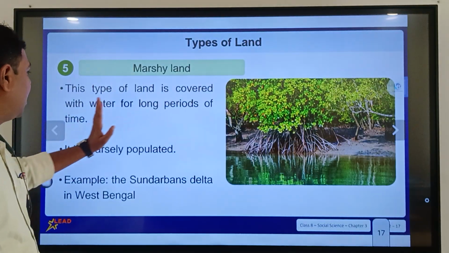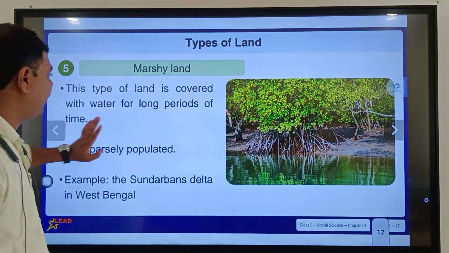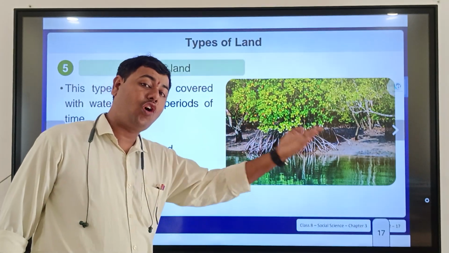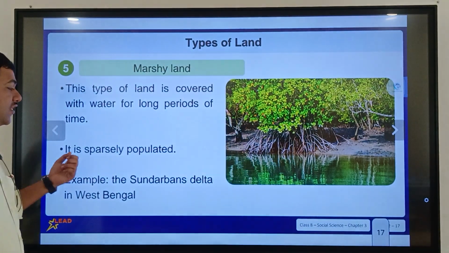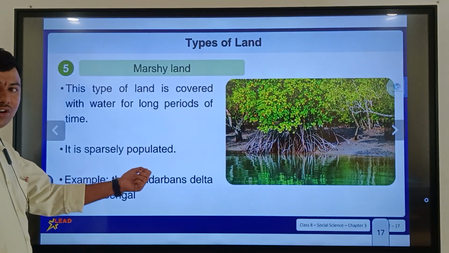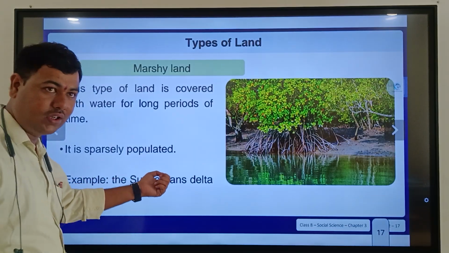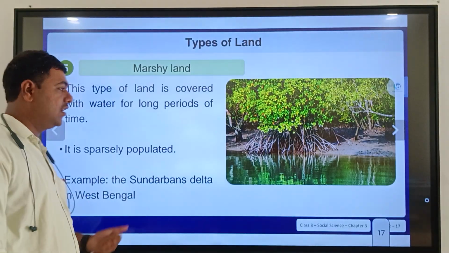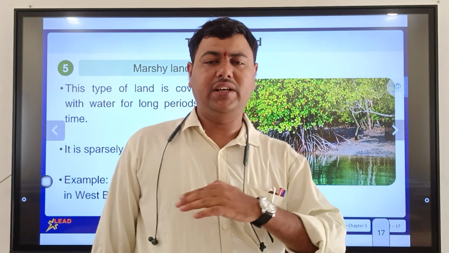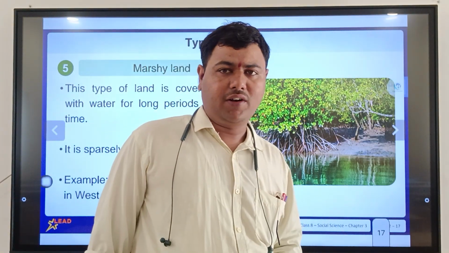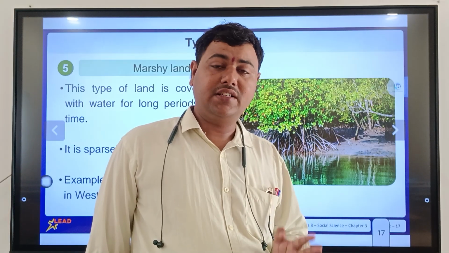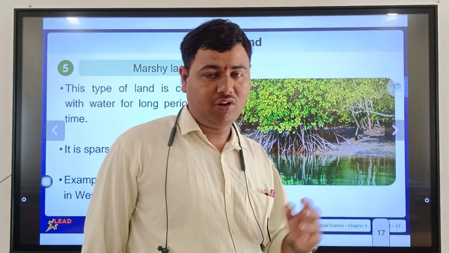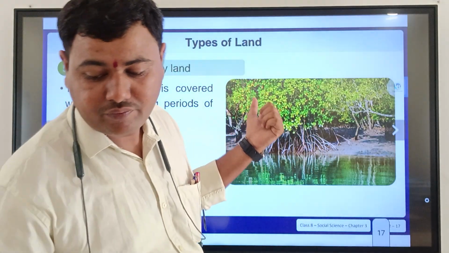And last is marshy land. This type of land is covered with water for a long period of time. It is sparsely populated because everywhere is water. So can we live in water? No, that's why it's sparsely populated. For example, the Sundarban Delta in West Bengal. That total area is covered with water because the Ganga is a very big river in India and it connects to the Bay of Bengal in the Sundarban Delta.